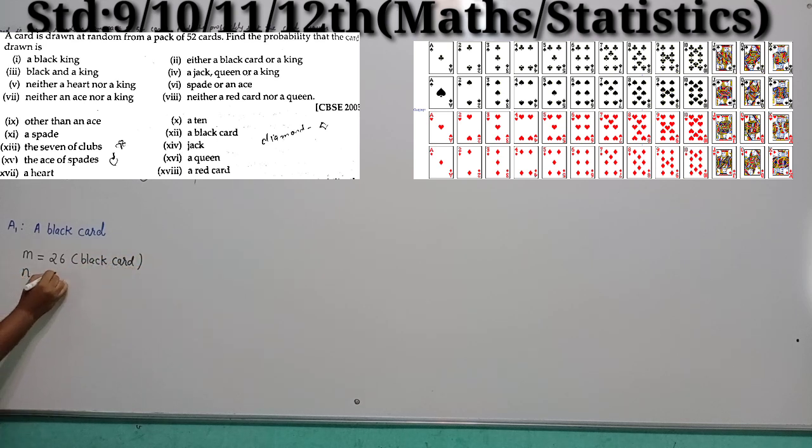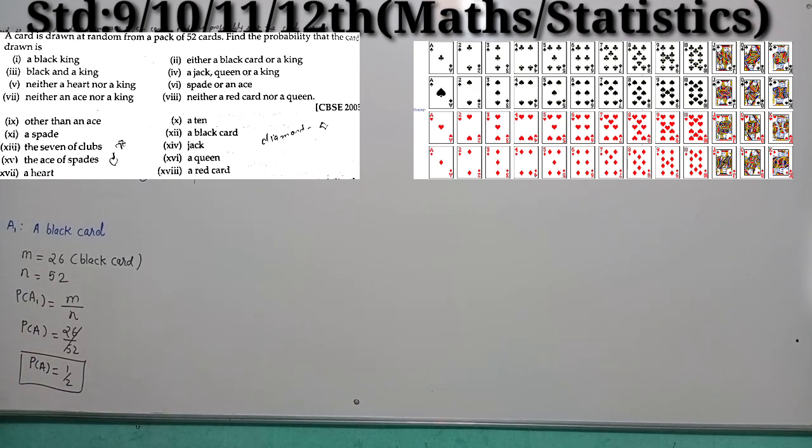N is the total number of cards. How many cards are there? 52. So the probability of this event, P of A, can be written as M by N, right? So P of A is equal to 26 by 52. So P of A is equal to 1 by 2. Right students?